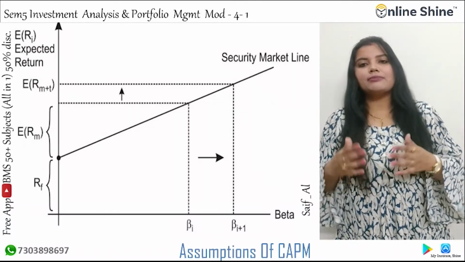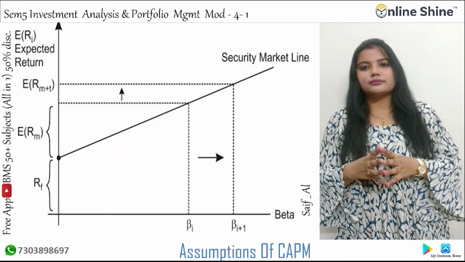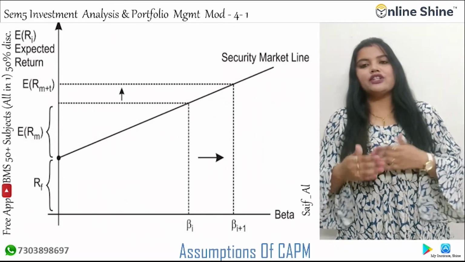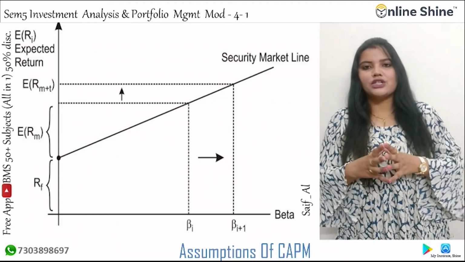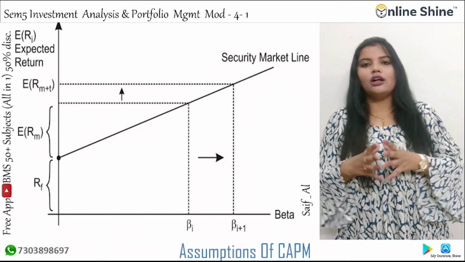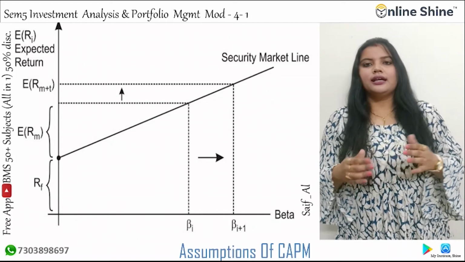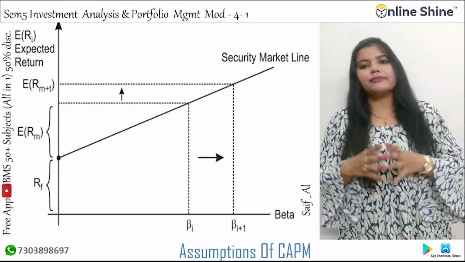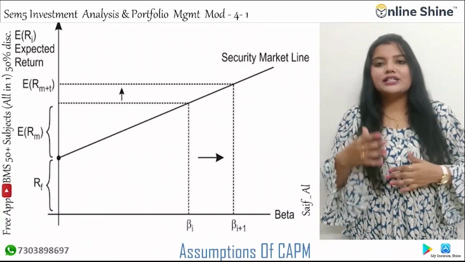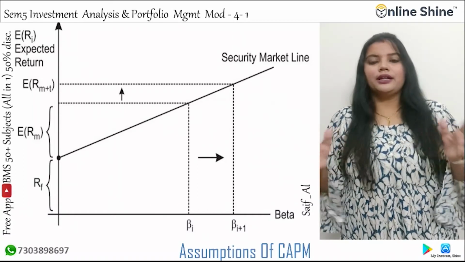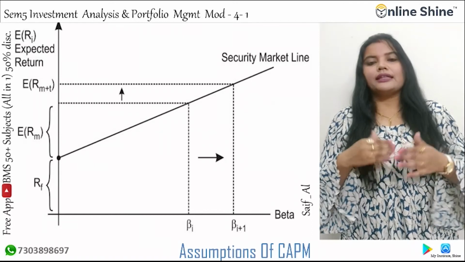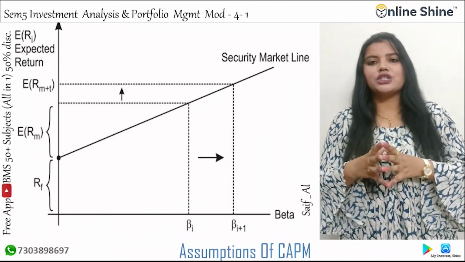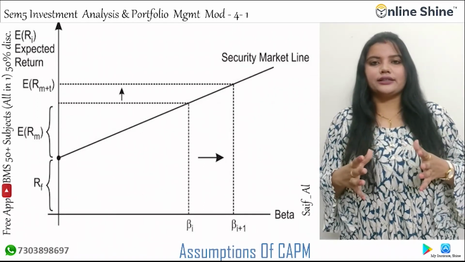The capital asset pricing model describes individual stock returns as a function of the overall market returns. The capital asset pricing model, that is CAPM, is a model that describes the relationship between the expected return and risk of investors in a security.